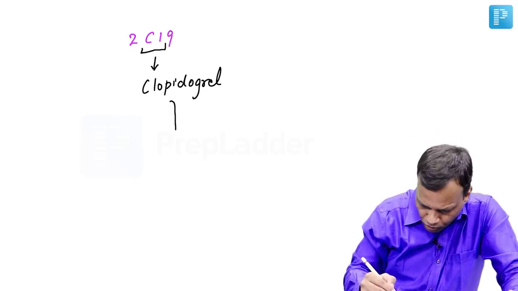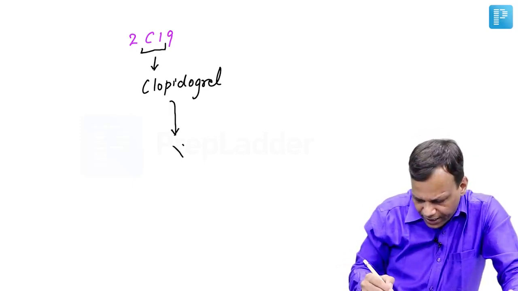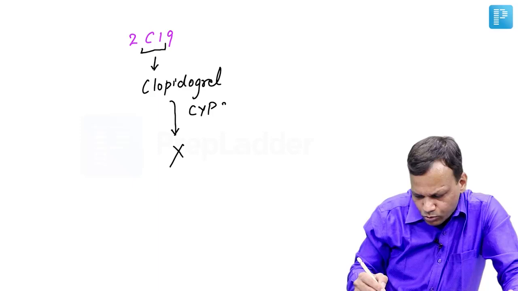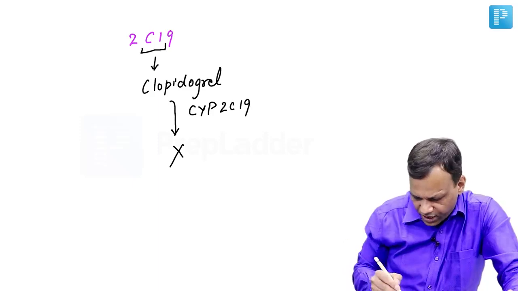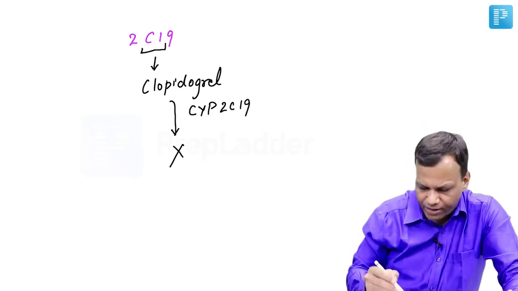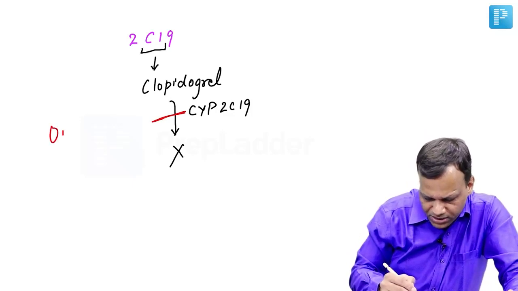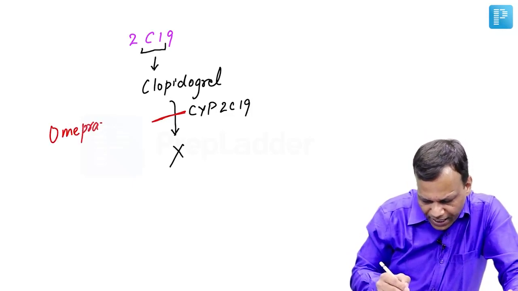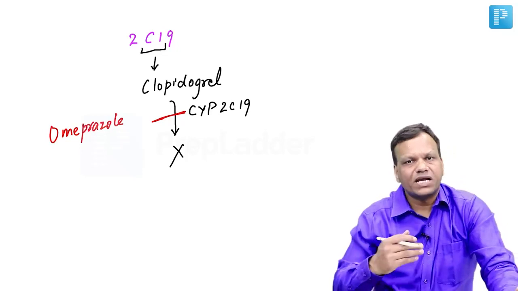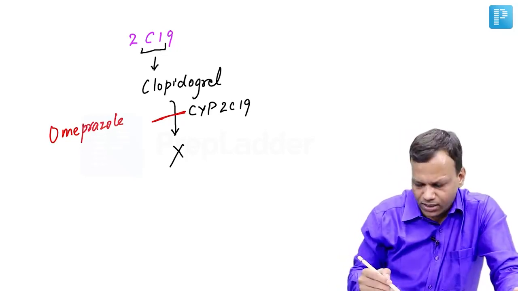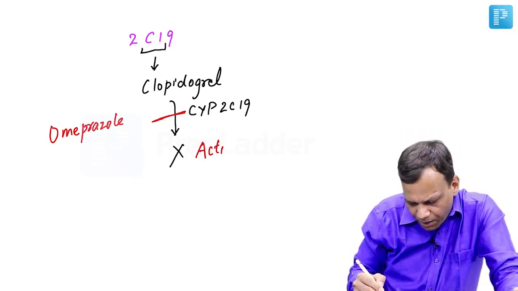What is important, clopidogrel is a prodrug. It becomes active with the help of CYP2C19. So if we give enzyme inhibitors like omeprazole, an inhibitor of CYP2C19, that will stop the metabolism of clopidogrel. That means clopidogrel will not become active.